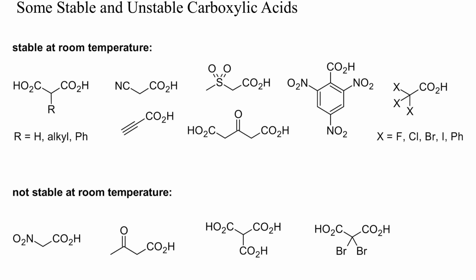Here are some acids at the borderline of thermal stability. Those of the upper group are more or less stable at room temperature, but can decarboxylate when heated. The lower group, including nitroacetic or acetoacetic acid, tend to decarboxylate already at room temperature. Small amounts of impurities or solvent residues can further decrease or increase the stability of these acids.